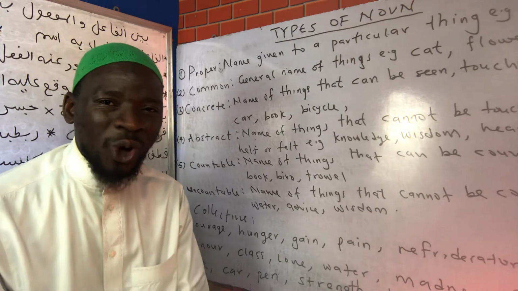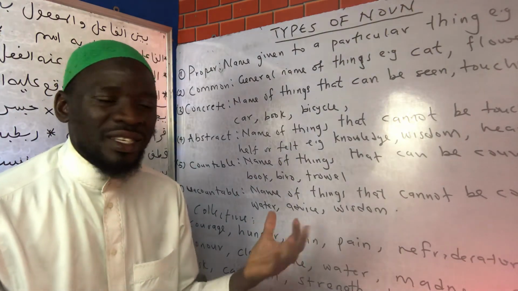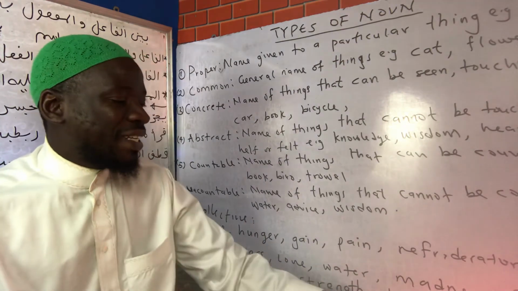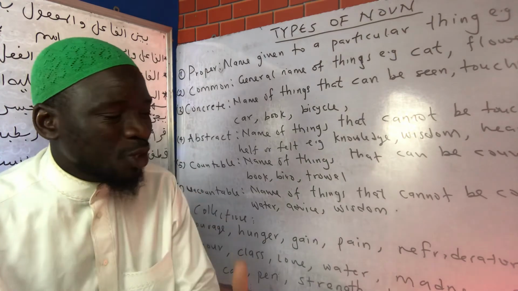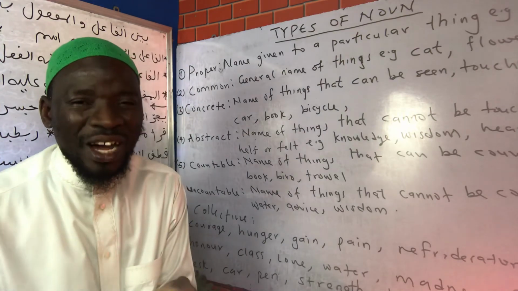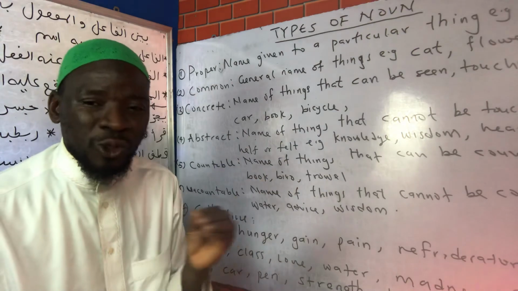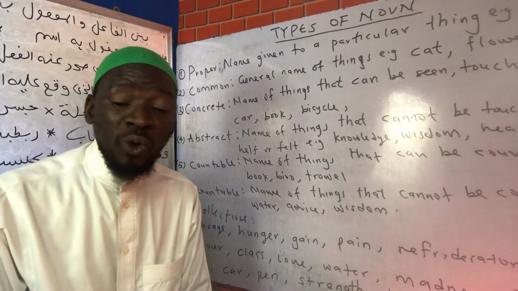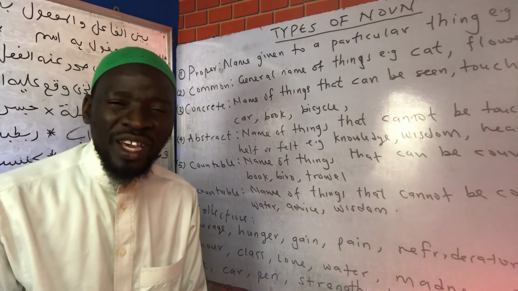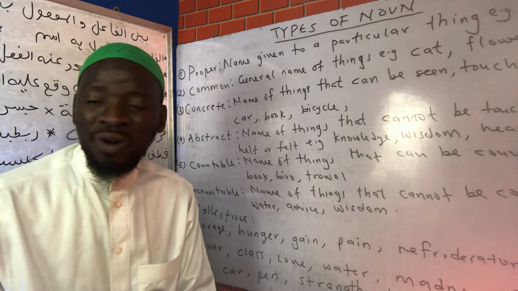Then car is also concrete as well as a common noun. Then strength. Strength is a common noun, and it is something that we cannot hold. Then hatred as well is something that we cannot hold. It is also a common noun. Then monkey. Monkey is concrete, and it is a common noun. So these are examples. Whenever you have a textbook, you can look at it and try to classify every noun that you see. That will mark the end of this class today.